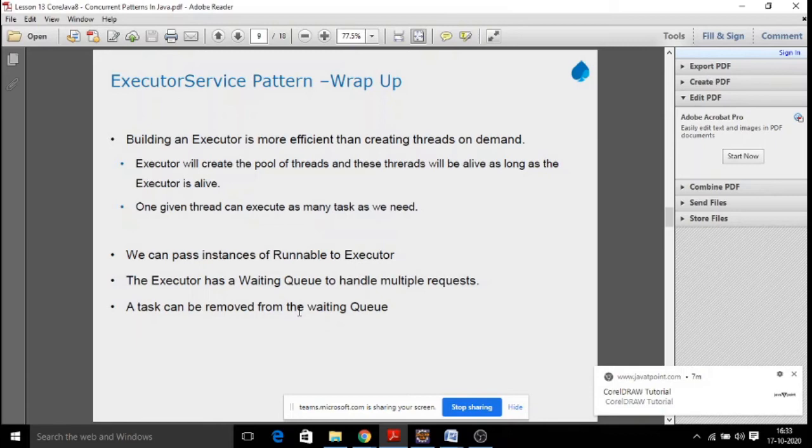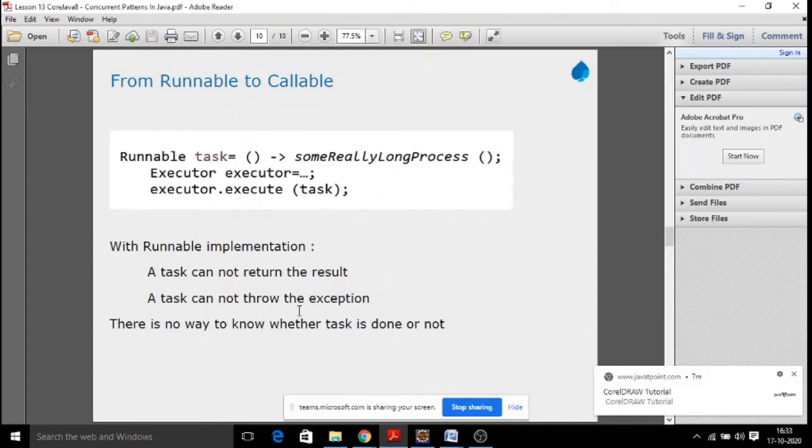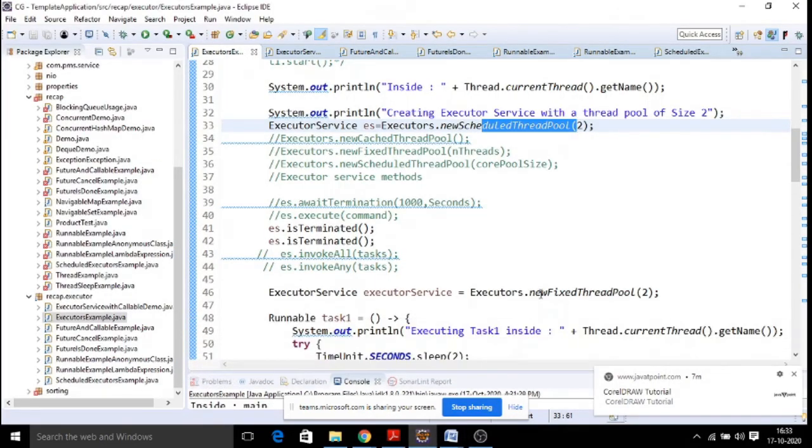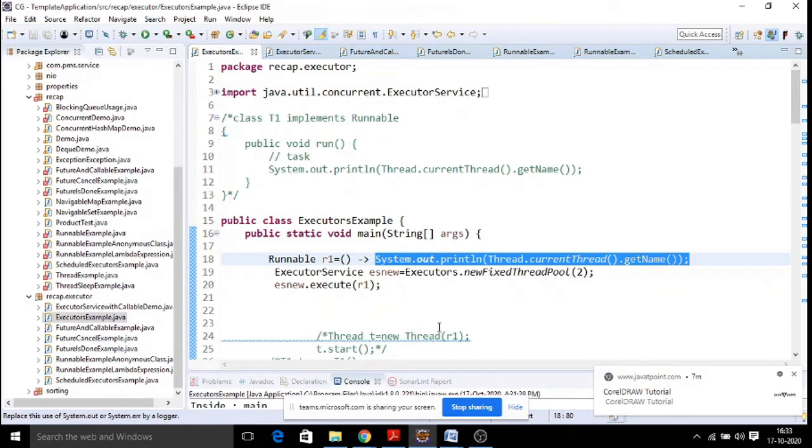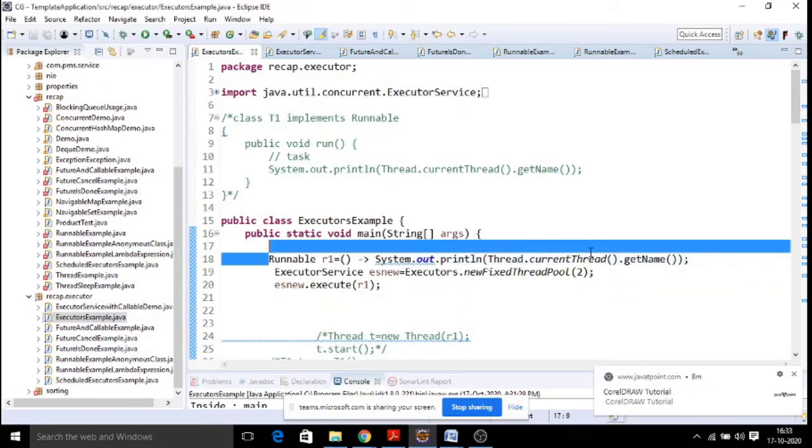It is used to handle the tasks given by your runnable interface. But all the time we are also talking about another type of interface called callable. What is the importance of the callable interface and how is it different from runnable? In the run method of a runnable interface we have a limitation. It will go to the task and execute, but it will never have any return type. We cannot catch any data and we cannot pass any data. Either way it is not possible. That is a limitation of runnable.